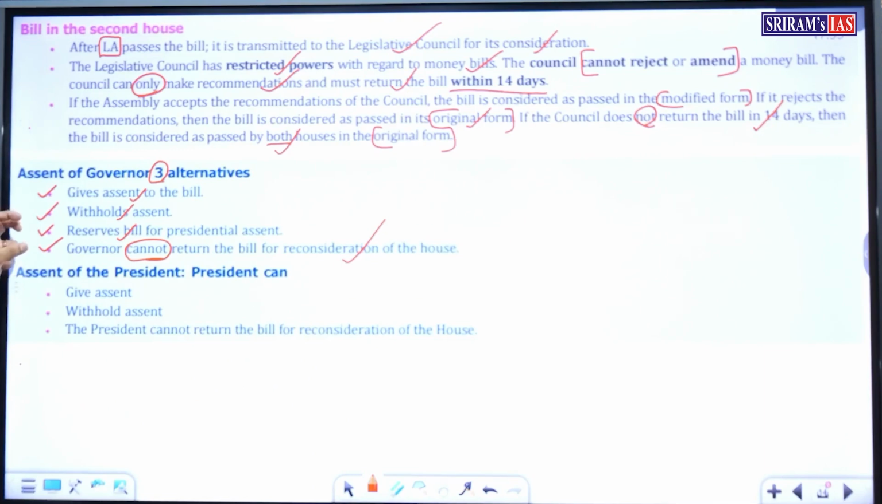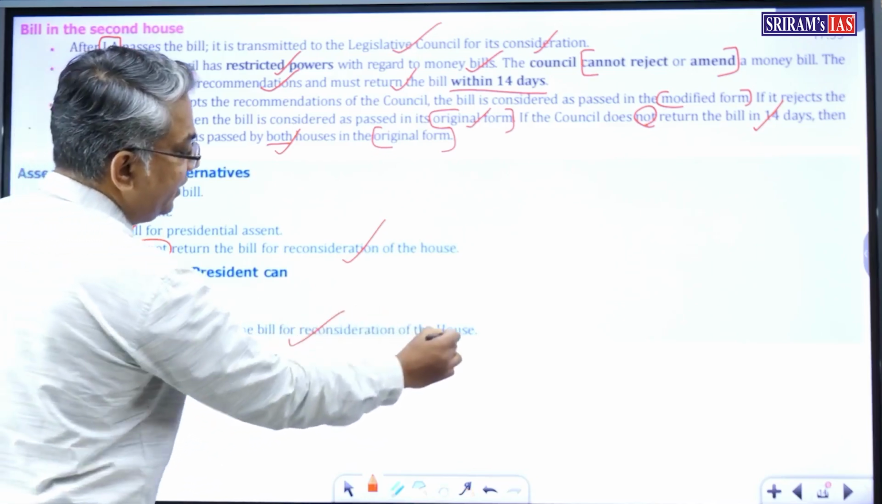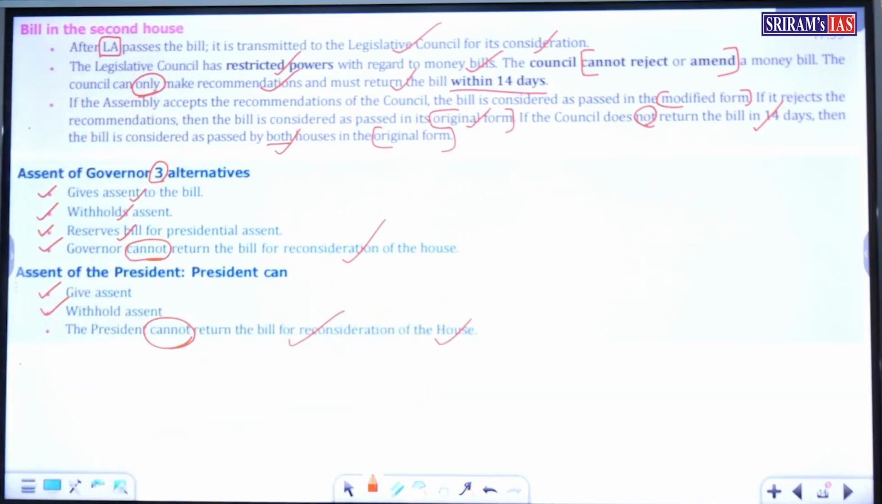When the money bill is reserved for the consideration of the President, then the President has alternatives. He can give his assent, he can withhold his assent, and the President cannot return the bill for the reconsideration of the House.